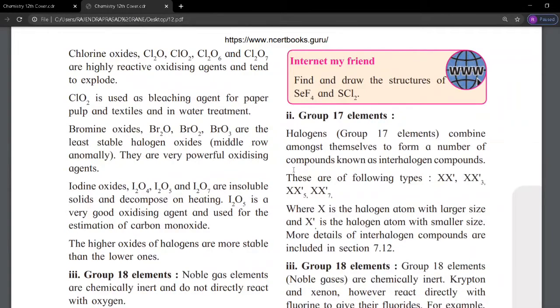What are interhalogens? Halogens that react with other halogens are called interhalogens.